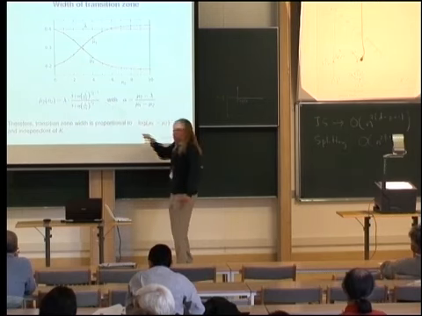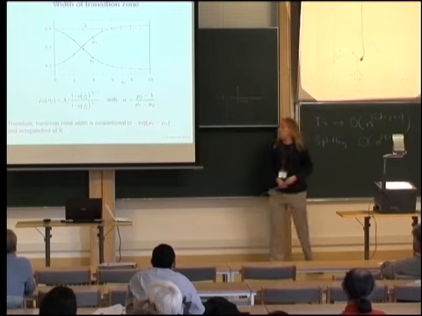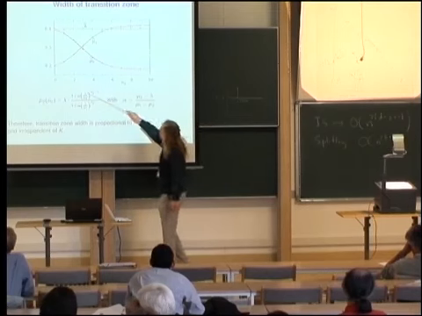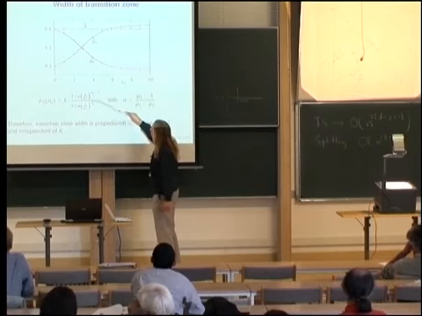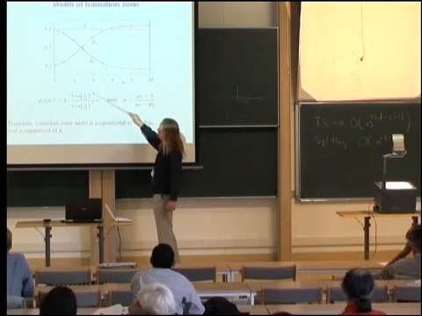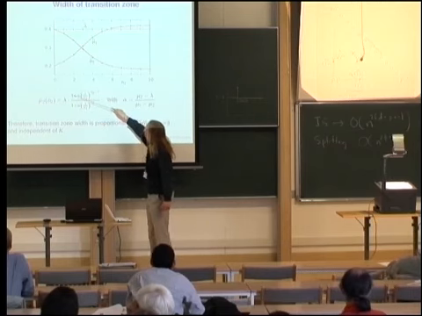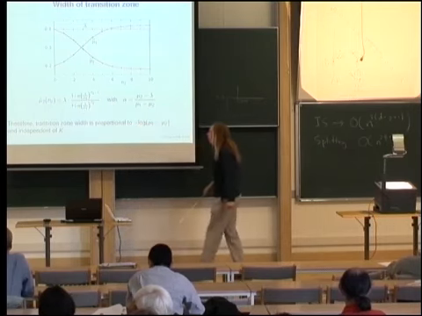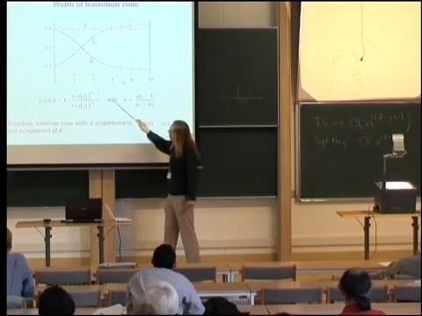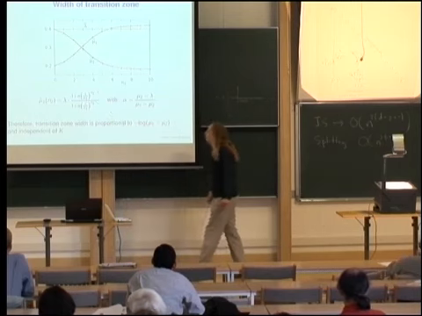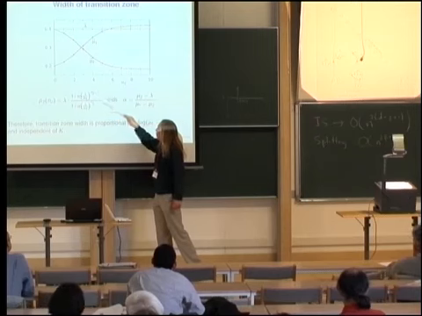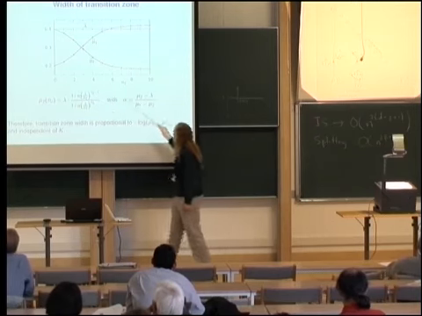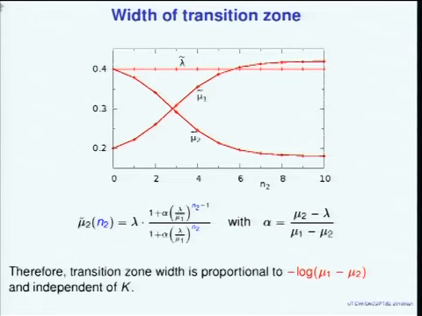For large values of N2, so when you're in the interior of the state space, this is lambda over mu1, which is less than 1, so a number less than 1 taken to some high power means this term will vanish, and in that case it just becomes 1 over 1 times lambda, which means that mu2 tilde indeed goes to lambda. On the other hand, for small values of N2, this term may dominate, and that mainly depends on how big this alpha is. Alpha has this form, it's mu2 minus lambda divided by mu1 minus mu2, and in order for this term to get a chance to dominate, alpha should be big.